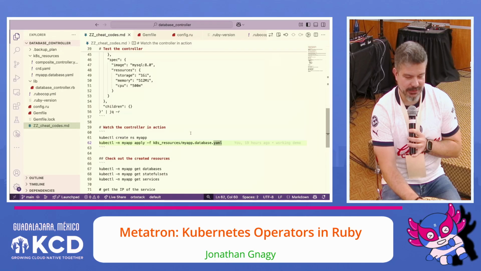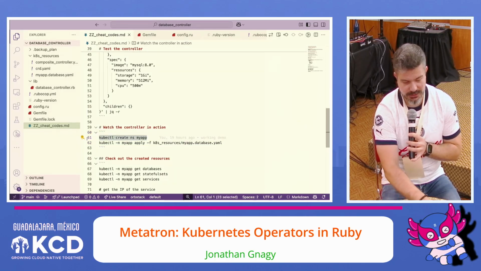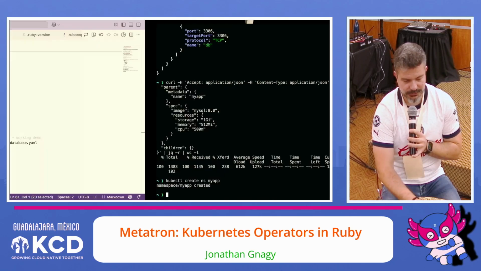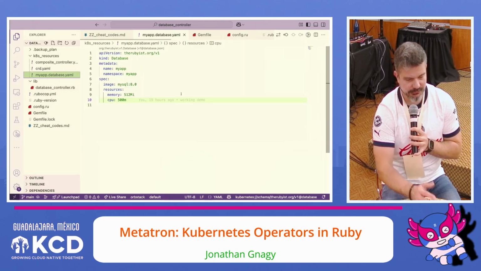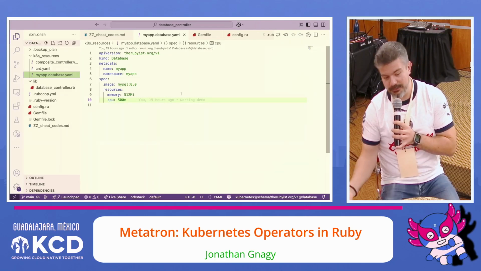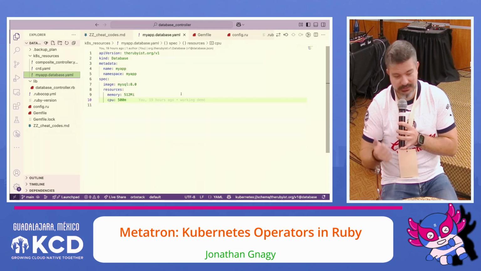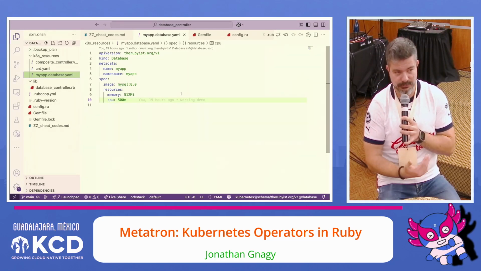All right, so let's go ahead and actually create a database now. We're almost done. Let's create a namespace. All right. And I'm going to apply my custom resource. And here's the contents of that custom resource. I'm going to create a database. I'm going to call it my app, and it lives in the namespace my app. It's going to run MySQL 8, and here's the resources that I wanted to use. Hopefully no surprises here, right?